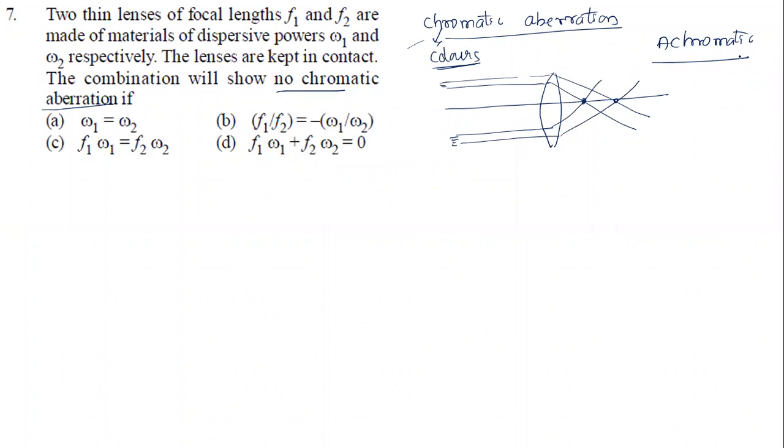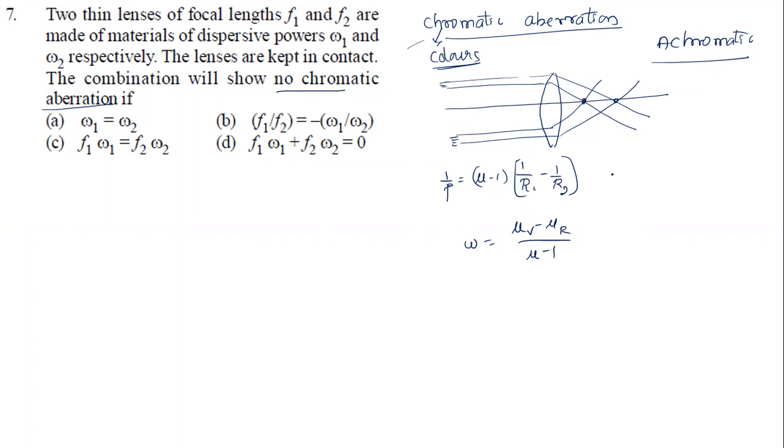There is a lot of derivation there, but I don't want to go for the derivation because we are preparing for CET. I'll just suggest you remember this formula. Simplifying with the help of the lens maker formula, mu minus 1 into 1 by R1 minus 1 by R2, that is one formula. One more formula is like a deviation. It is given by omega, which we call the dispersive power of a lens, given by the formula mu v minus mu r divided by mu minus 1.